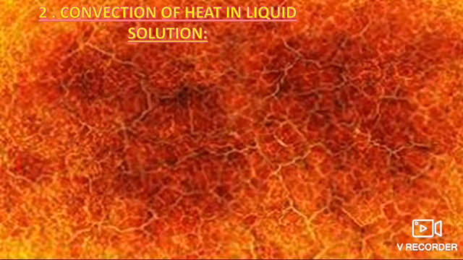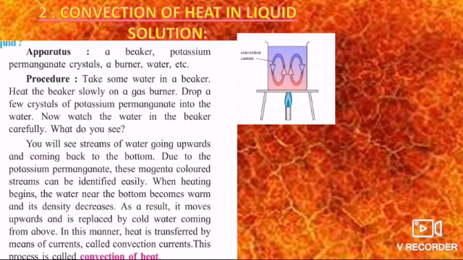Let's take the second type of transfer of heat, convection of heat in a liquid. The apparatus required is a beaker, potassium permanganate crystals, a burner and water. Potassium permanganate forms a purple colored solution. So take some water in a beaker, heat the beaker slowly on a gas burner, and drop a few crystals of potassium permanganate into the water.